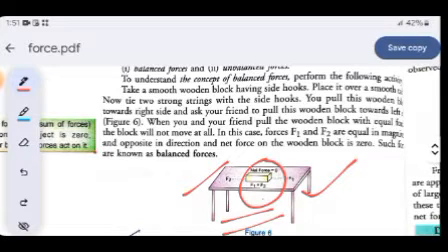That means the F1 which is exerted by you and the F2 which is exerted by your friend will be equal. If they are equal, then there will be no net force working on this box. It will be automatically cancelled out. That means here balanced force is working. Understood? Now let us move to the next idea, that is unbalanced force.